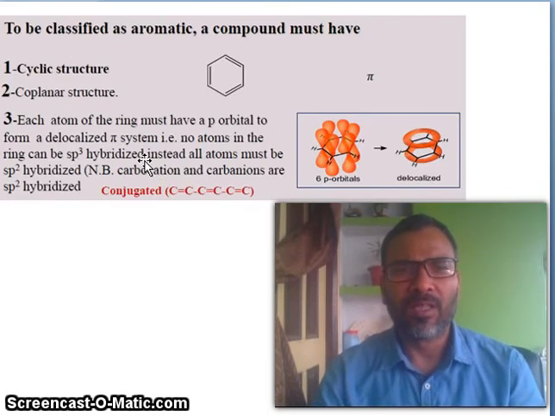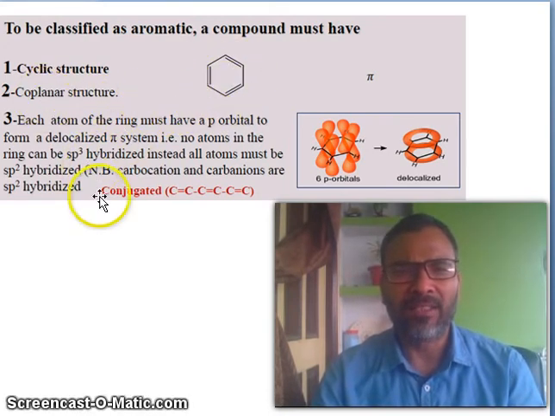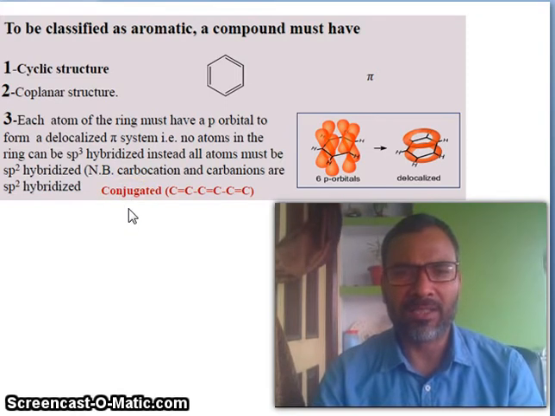Now, to be classified as aromatic, a compound must have a cyclic structure. For aromaticity, it should have these conditions: cyclic structure, and coplanar structure. What is the meaning of coplanar? One plane, no? Coplanar. Each atom of the ring must have a p orbital to form a delocalized pi system. You know the p orbital? No atoms in the ring can be sp3 hybridized, and that is a very good condition. Instead, all atoms must be sp2 hybridized.